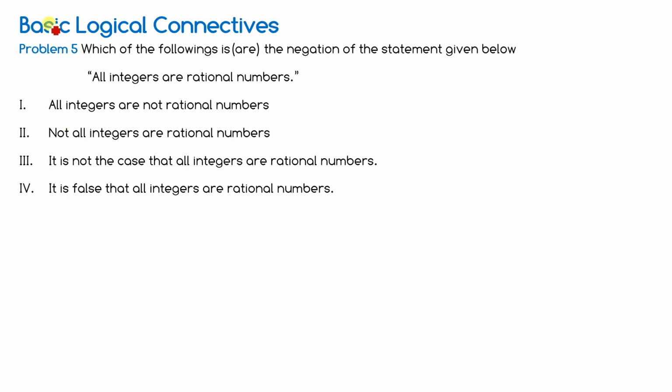Come to another example. Problem 5. Which of the following is/are the negation of the statement given below? There may be one answer, maybe multiple answers. So this is the statement: all integers are rational numbers. You have to find the negation of this statement. Find it out. So here are the answers.